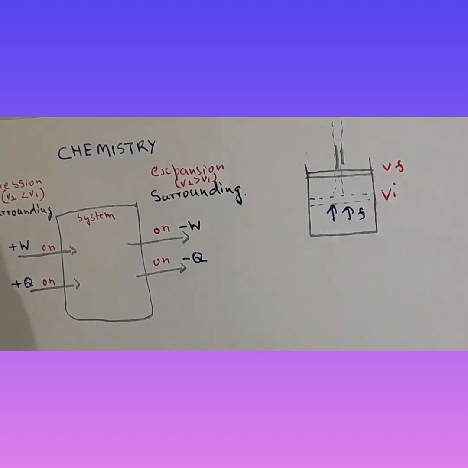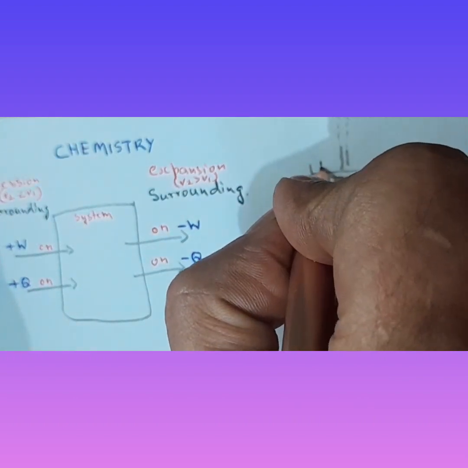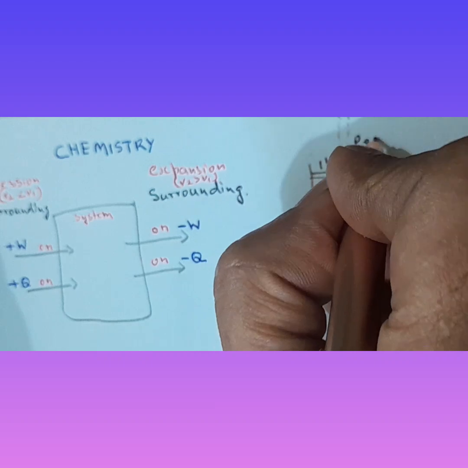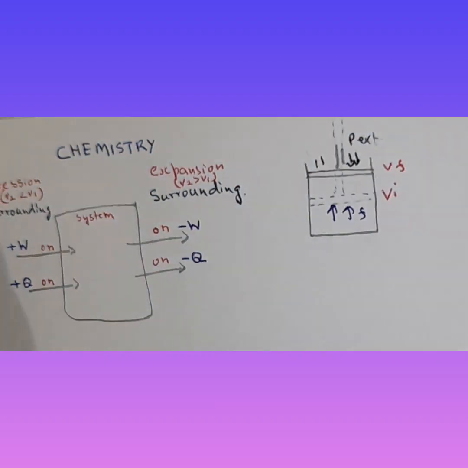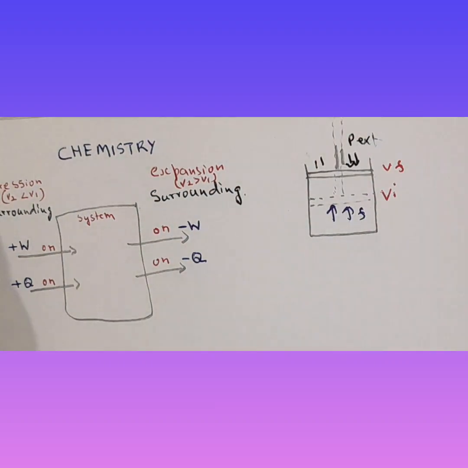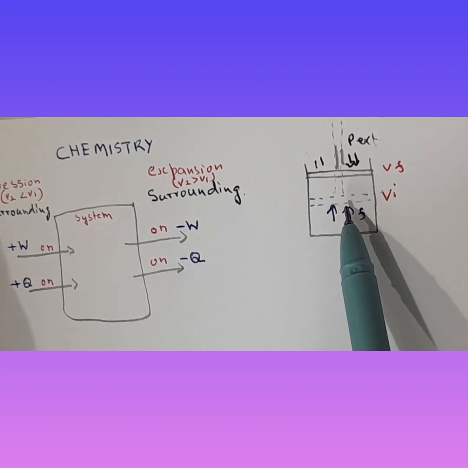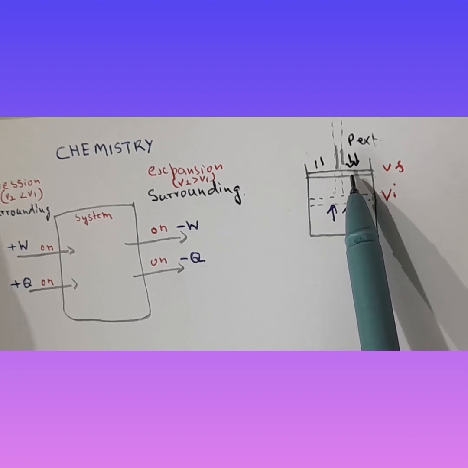There's also an external pressure acting on it, which is Pext. So the situation is that the force of the gas inside the cylinder pushes the frictionless piston to this level.